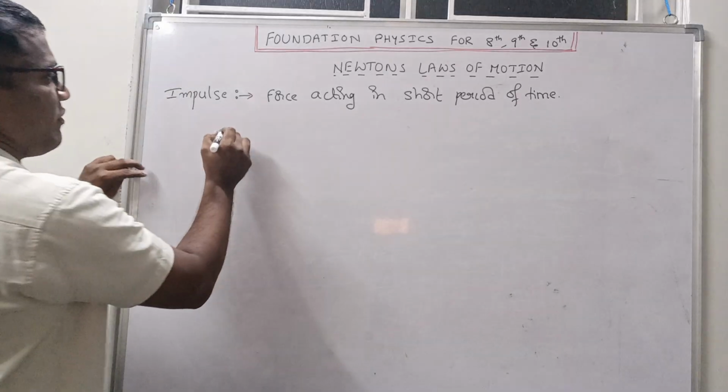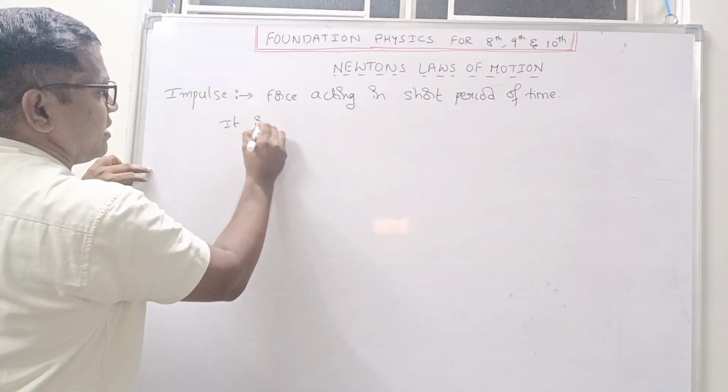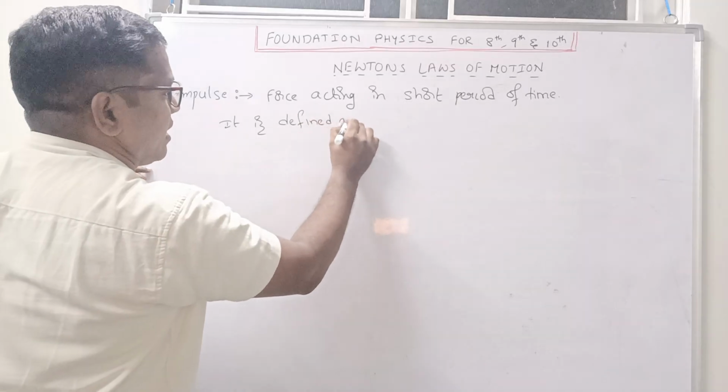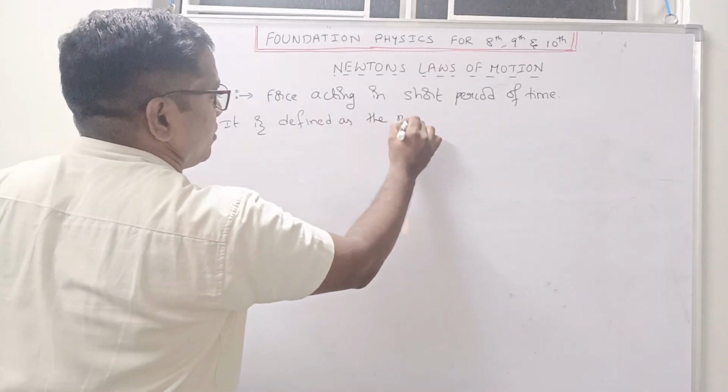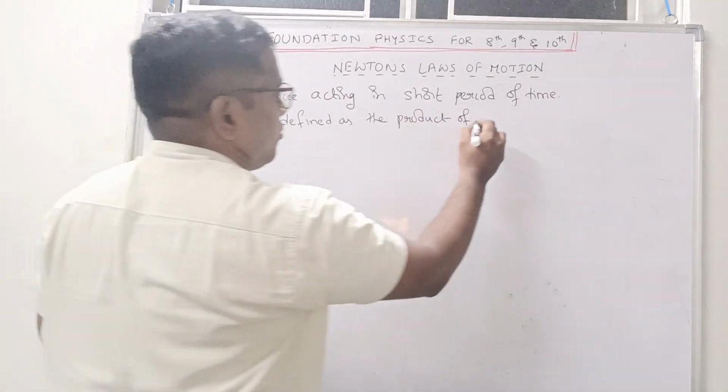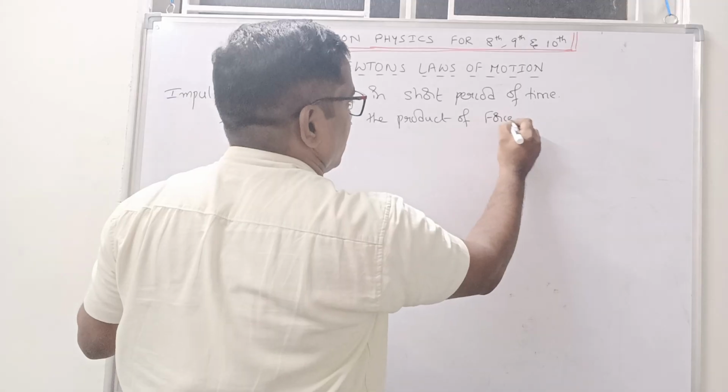Generally, it is defined as the product of force and time.